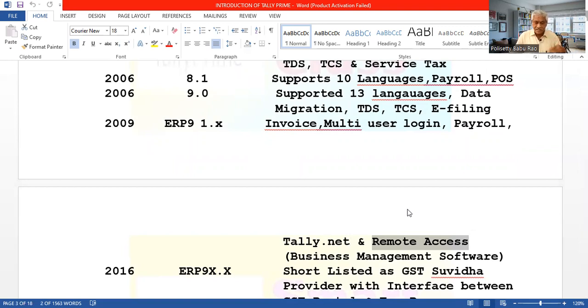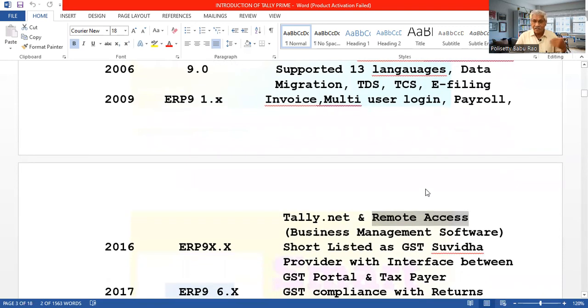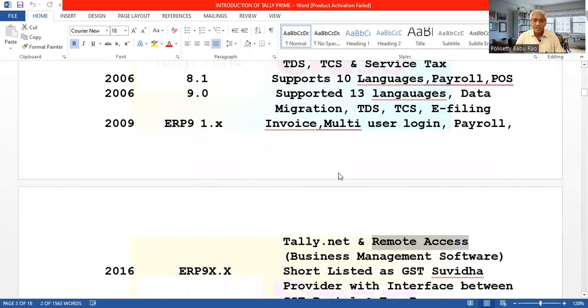So we can access another system and their accounts with their permission. Similarly, our system can be accessed by others with our permission. It is called remote access. So these are all introduced.